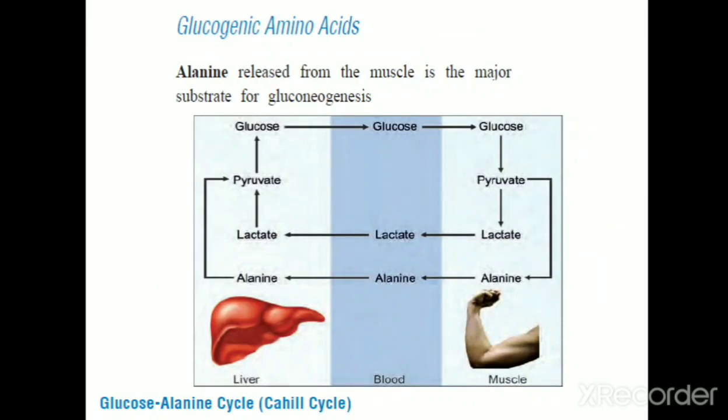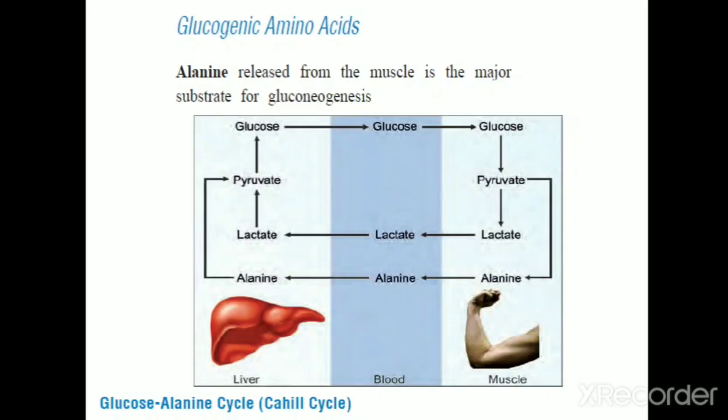Once this alanine is converted into glucose, that glucose is secreted into the blood, and through this blood that glucose again reaches the skeletal muscle where it is used for energy purposes. So that conversion of alanine into glucose and glucose into alanine is known as glucose alanine cycle or Cahill cycle. So while writing this question, just draw this diagram: muscle and liver, and alanine and glucose are transported through the blood.